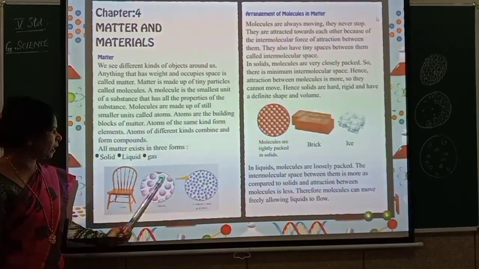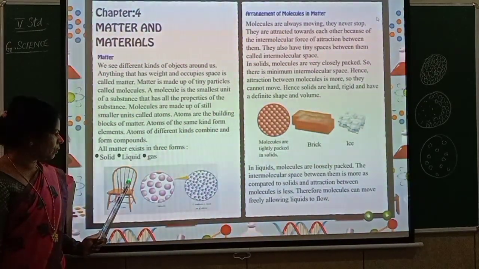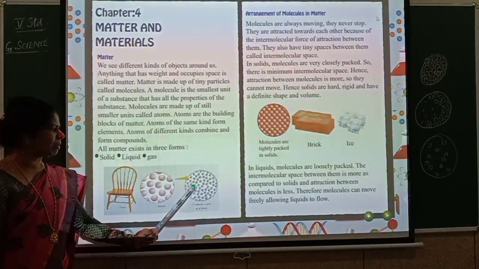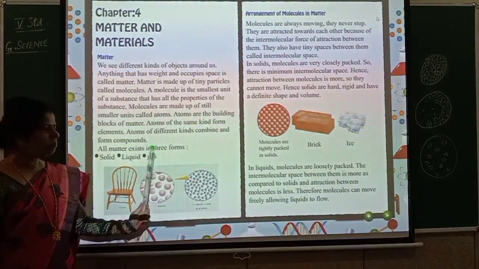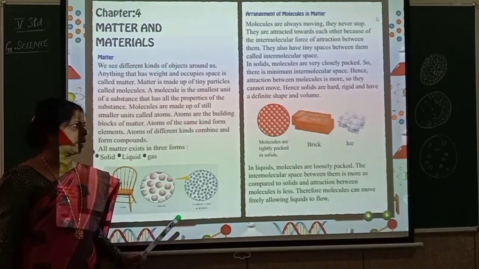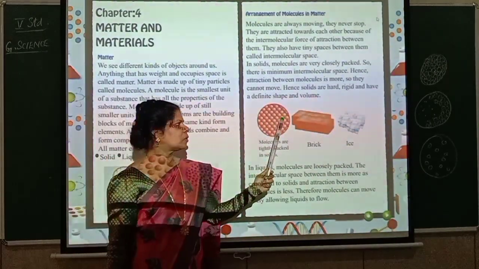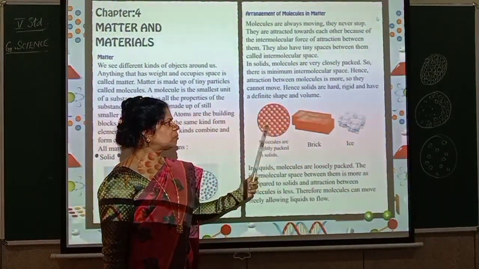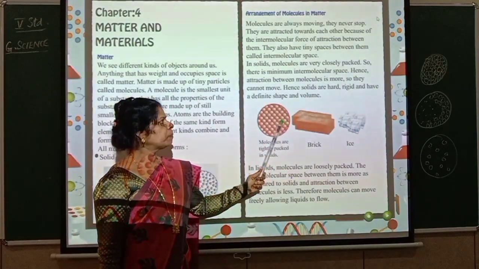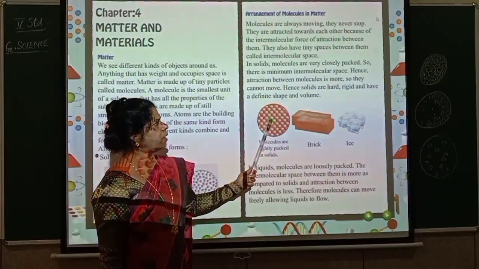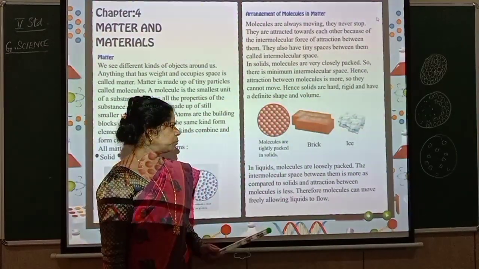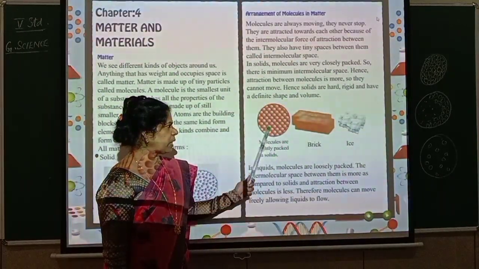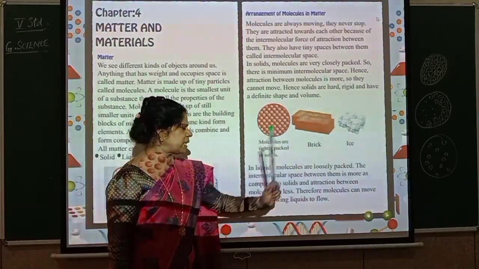Here only solid they have given. You understood? So this is solid. Here you can take it as liquid and this will be the gaseous form. They are not mentioned here, but that is how the molecules will be arranged. This is totally solid. You see how the molecules are arranged. Clear? So hence solids are hard, rigid and have a definite shape and volume. So molecules are tightly packed in solids. This is a brick and this is ice.